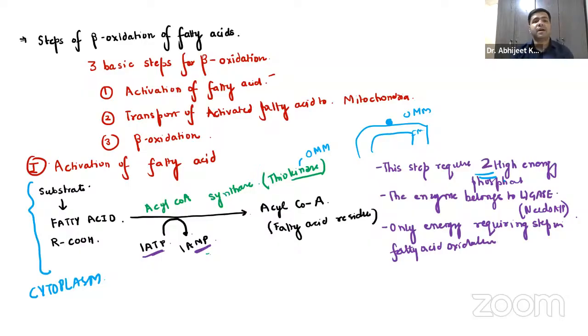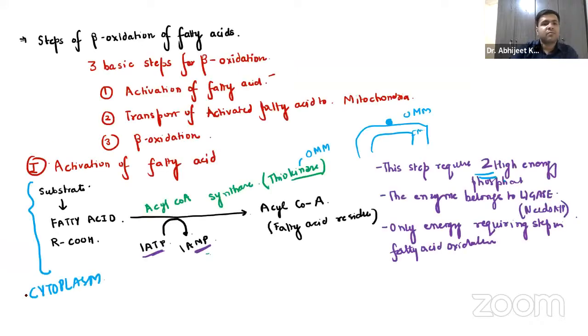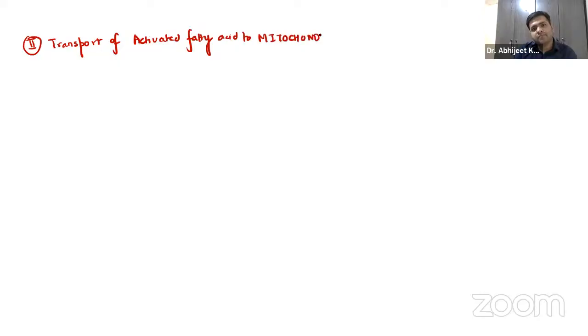Now coming on to the next part, that is the transport of activated fatty acid to mitochondria. Now, guys, the second one is the transport of activated fatty acid to mitochondria.